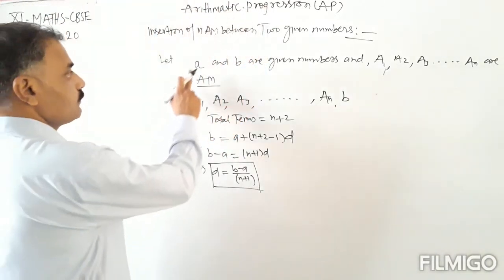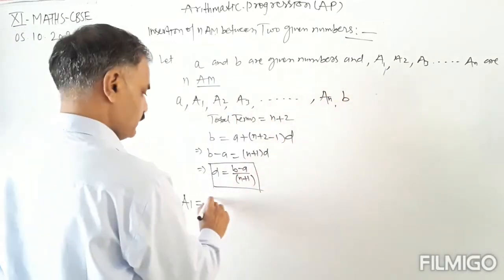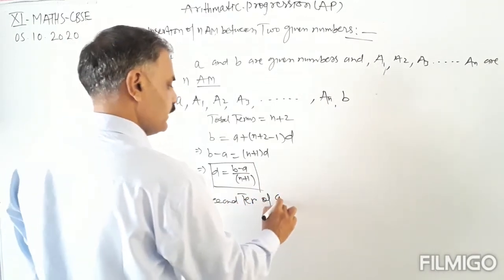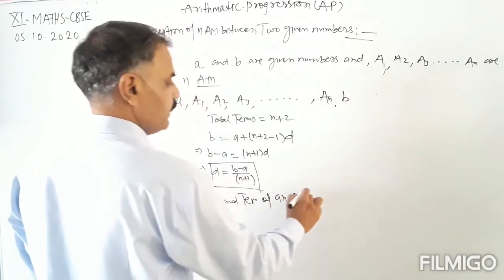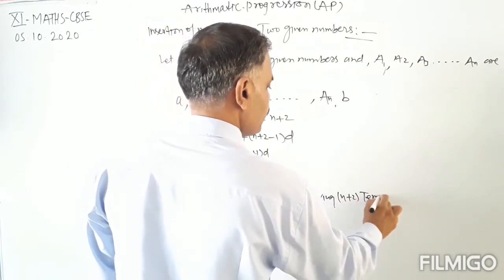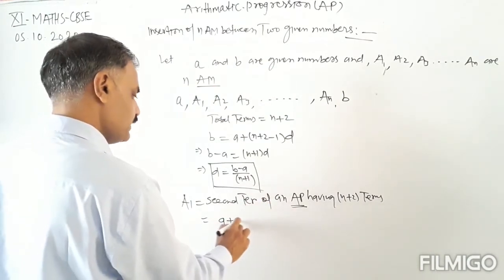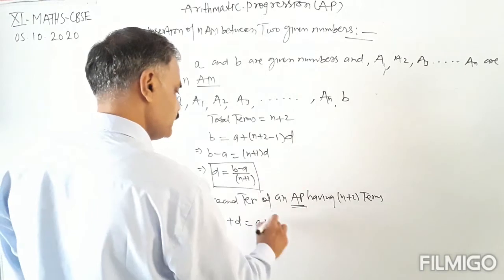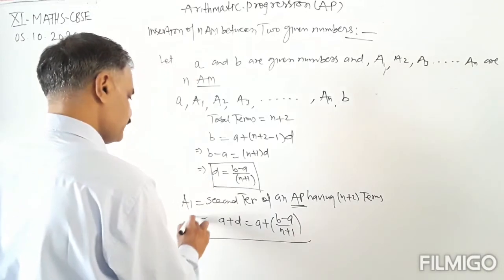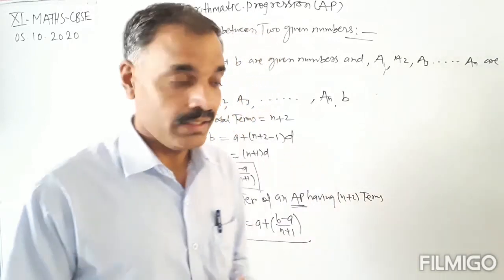Okay. Now the first arithmetic mean A1 is the second term of this AP, an AP having n plus 2 terms. So the second term means A plus D. So A plus D is equal to A plus (B minus A upon n plus 1). Okay, so in this way we can find A1, and also we can find A2, A3 and so on.